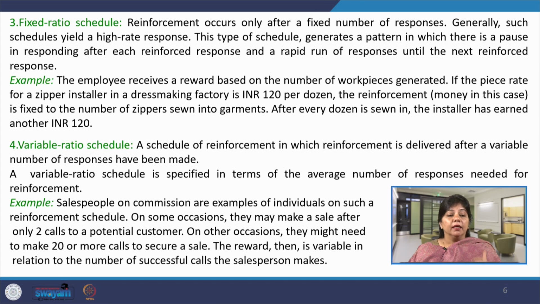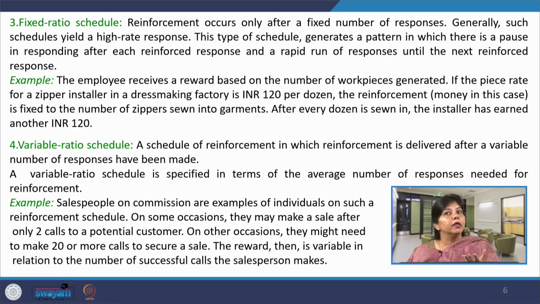For example, the employee receives a reward based on the number of work pieces generated. If the piece rate of a zipper installer in a dressmaking factory is Indian rupees 120 per dozen, the reinforcement is fixed to the number of zippers sewn into garments. After every dozen is sewn, the installer has earned another INR 120.